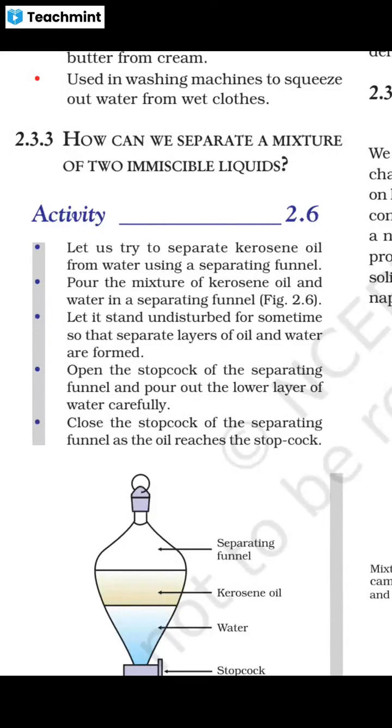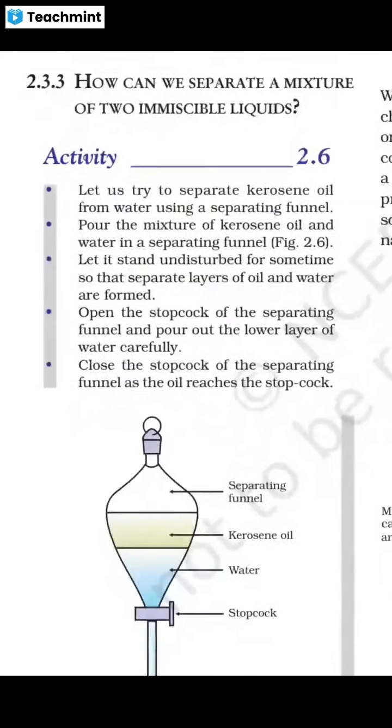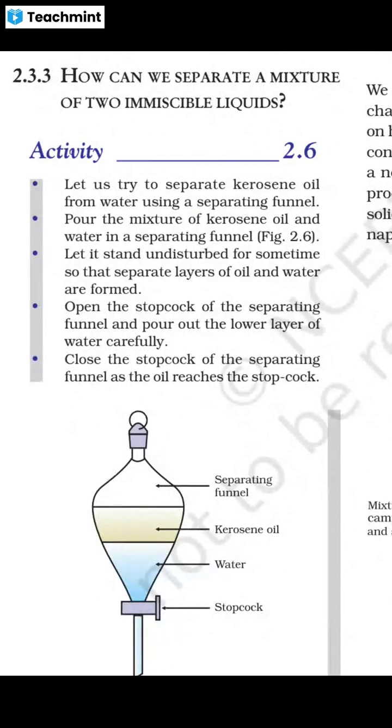Let us try to separate kerosene oil from water using a separating funnel. Pour the mixture of kerosene oil and water in the separating funnel. Let it stand undisturbed for some time so that separate layers of oil and water are formed.